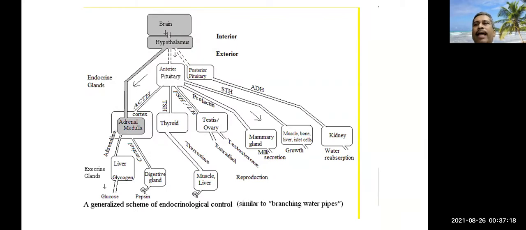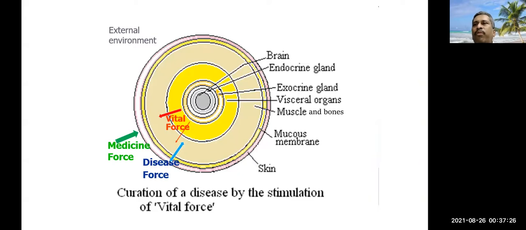is located at our head, that is the brain, the innermost part of our body. And then the hormones move to different parts of our body and function. The generalized hormones are at the pituitary, and the specialized hormones are the thyroid, adrenal, gonad, etc. So the brain is the innermost organ of our body, and then the endocrine gland that produces hormone, and the exocrine gland that produces enzyme. Then visceral organs, muscles, etc.